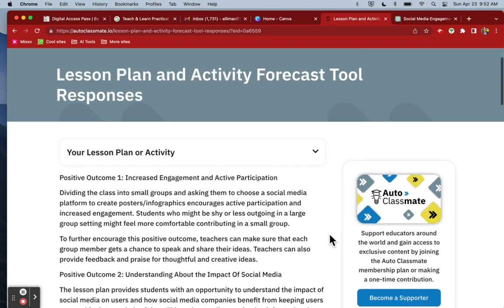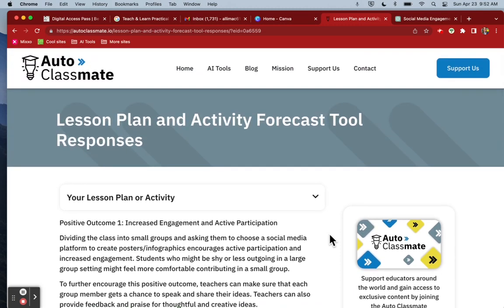So take a look at this site. It's very interesting. I really think it's good to keep it in the bookmarks and see if you could use it at the last minute to generate something quick for a do now or an exit ticket. And I know they are adding additional tools, so check back with these guys.